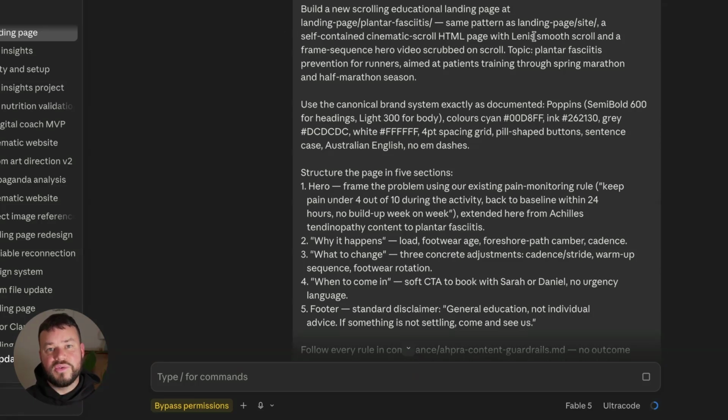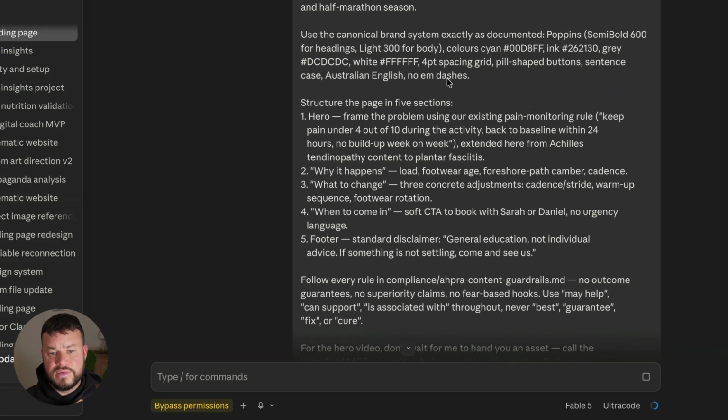This will just be an add-on to the site that we created last time. Now it's going to be a self-contained cinematic scroll HTML page. It'll be a frame sequence, and it'll be scrubbed on scroll. So as the user is scrolling down, the video will start to play. If the user stops scrolling, then the video will obviously stop. Now the topic of the video, plantar fasciitis prevention for runners, aimed at patients training through spring marathon and half marathon season.